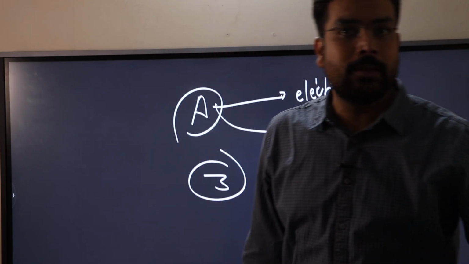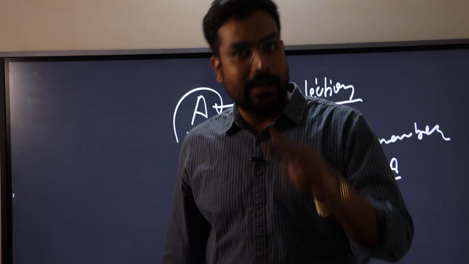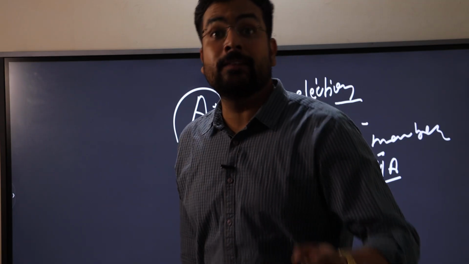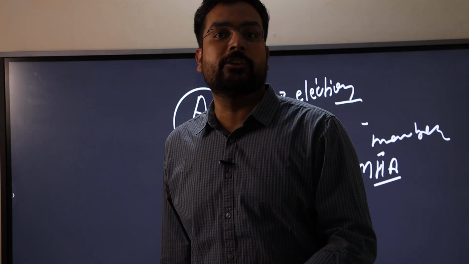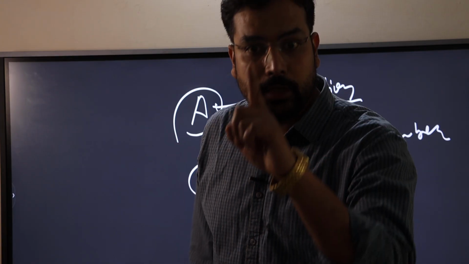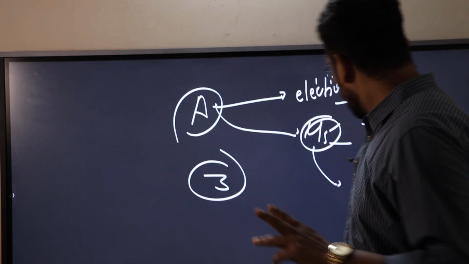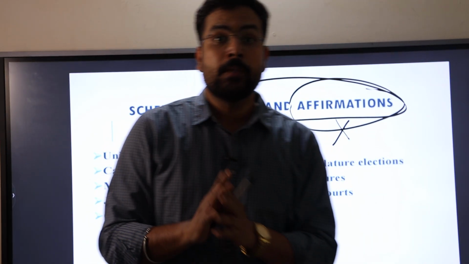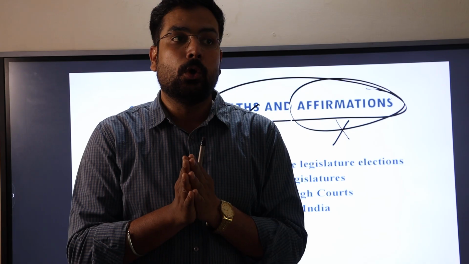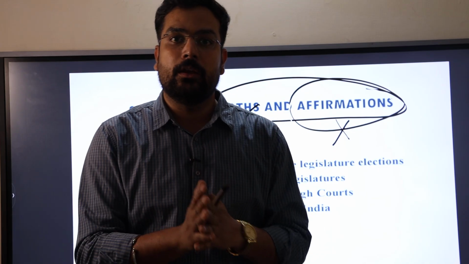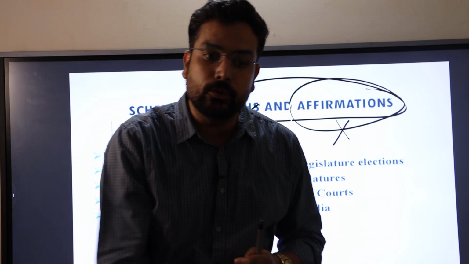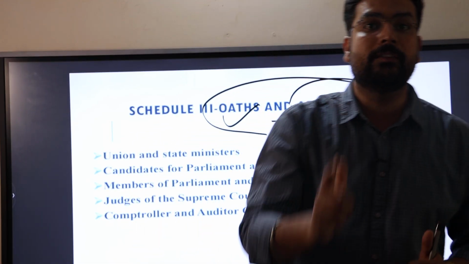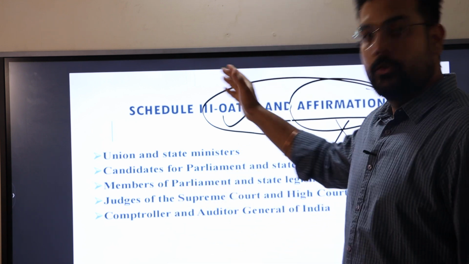If he is not going to be a minister but still he is a member of Lok Sabha, in that condition he has to take 2 oaths. And if a person who is appearing there in the election lost the election, in that condition too the person has to take oath at least for once. So we can say these are the statements. We can totally understand this one here. Let's say, for example, if there is a person who never won the election, in that condition too the person has to take oath just to appear there in the election, just to contest the election. Okay. So this is the same.